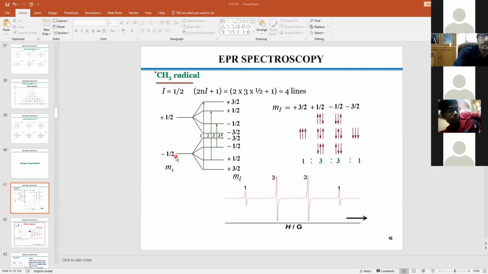Now you see that this one is now split between minus 3 by 2 to plus 3 by 2, and this one also from minus 3 by 2 to plus 3 by 2.